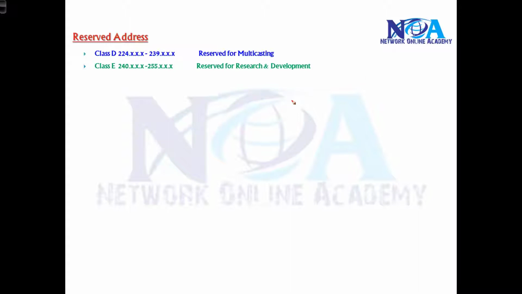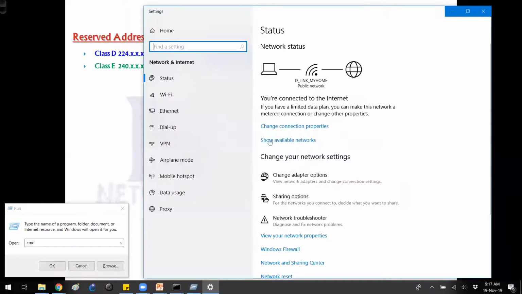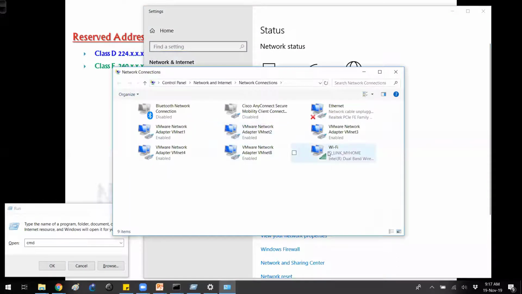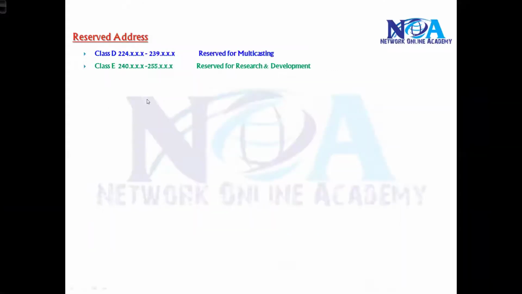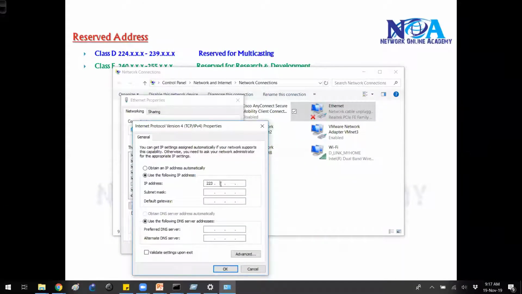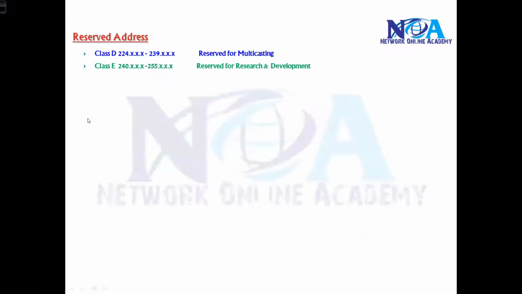So basically, if I try to assign any address from class D or class E, the device is not going to accept it. And we have verified that. Let me quickly verify once again. If I go to my network places and try to assign an IP address from class D, let me try 225, the device is not going to accept. Likewise, if I try class E also, it will not accept, because they are reserved for multicasting and R&D.